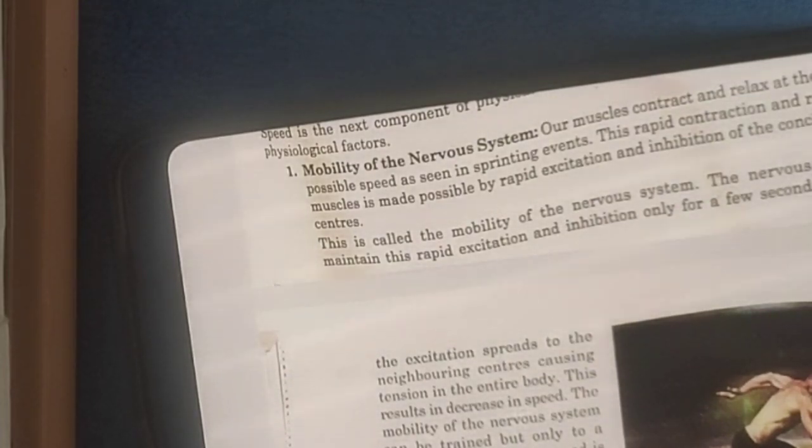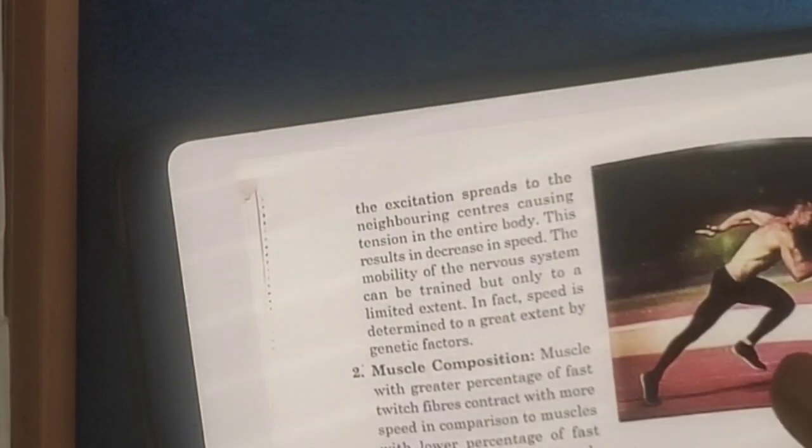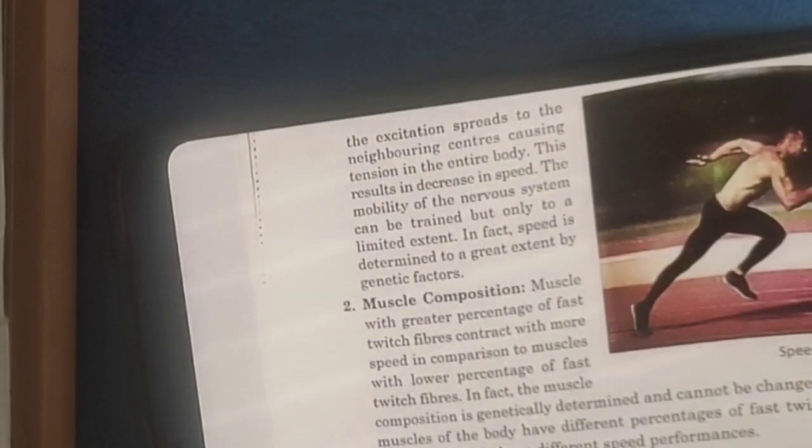So basically, what is mobility of nervous system? We know that our muscles contract and relax at maximum possible speeds. This rapid contraction and relaxation of muscles is because of excitation and inhibition of the motor centers. You don't write neurons, you write the motor centers. So this is called the mobility of nervous system. The nervous system can maintain the rapid excitation and inhibition only for a few seconds, after which our speed will decrease because the tension spreads to the neighboring centers and the entire body. This results in a decrease in speed. We can increase the mobility of nervous system only to a certain extent. It is determined greatly by genetic factors.